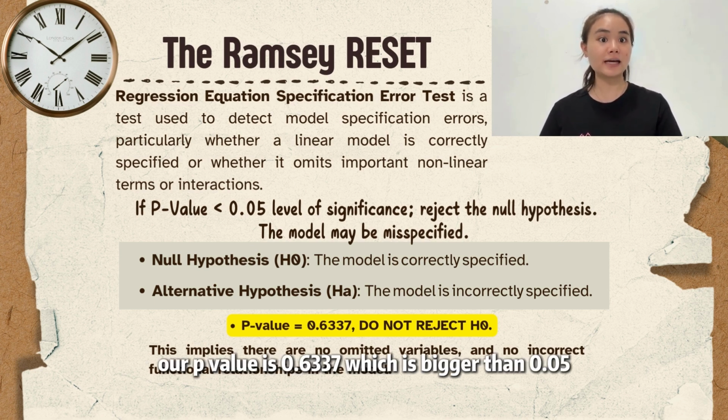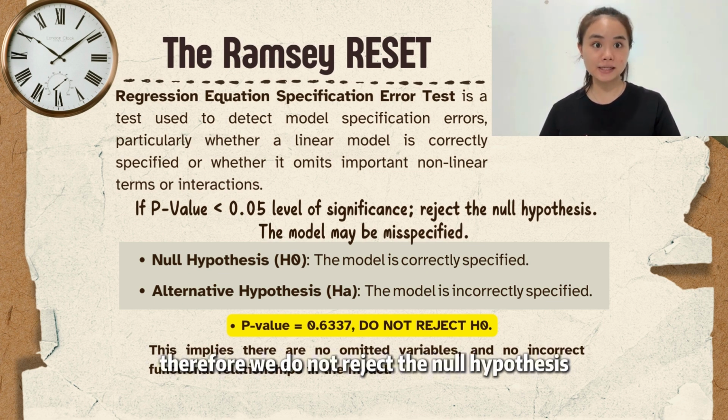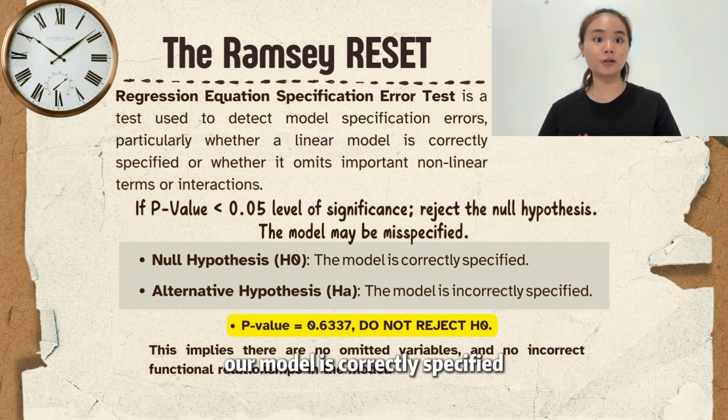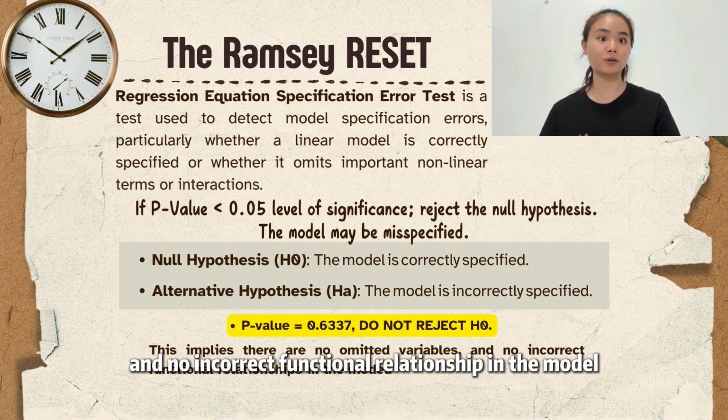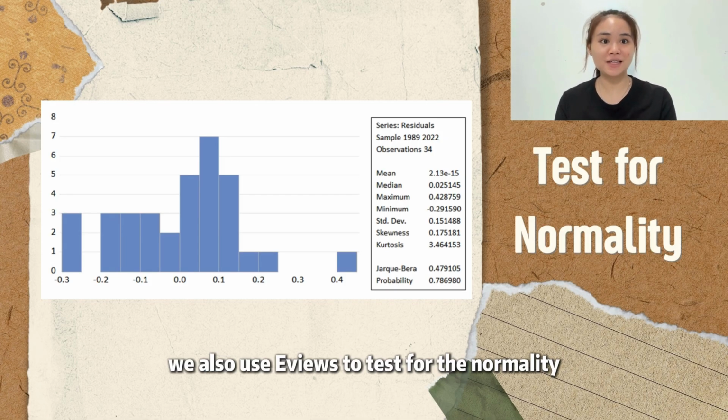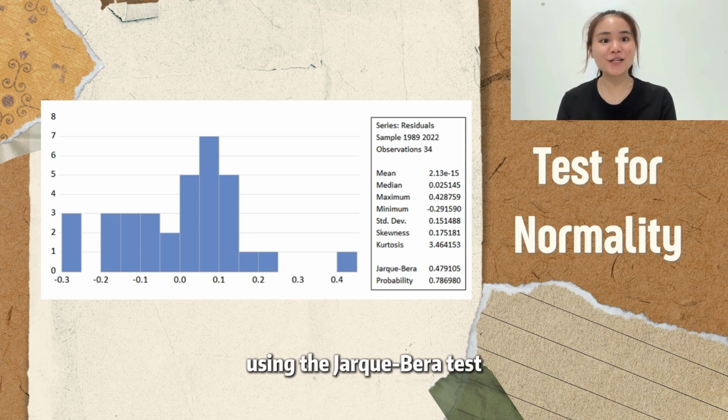0.6337, which is bigger than 0.05. Therefore, we do not reject the null hypothesis. This shows that our model is correctly specified and there are no omitted variables and no incorrect functional relationship in the model. We also use EViews to test for normality using the Jarque-Bera test.